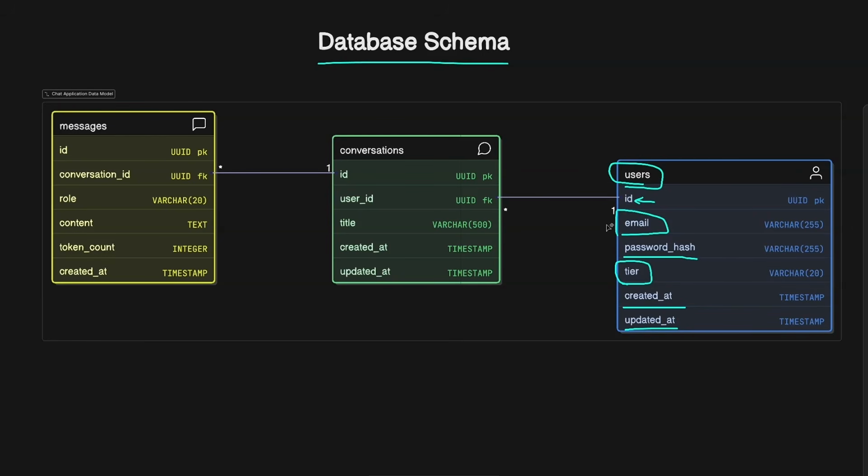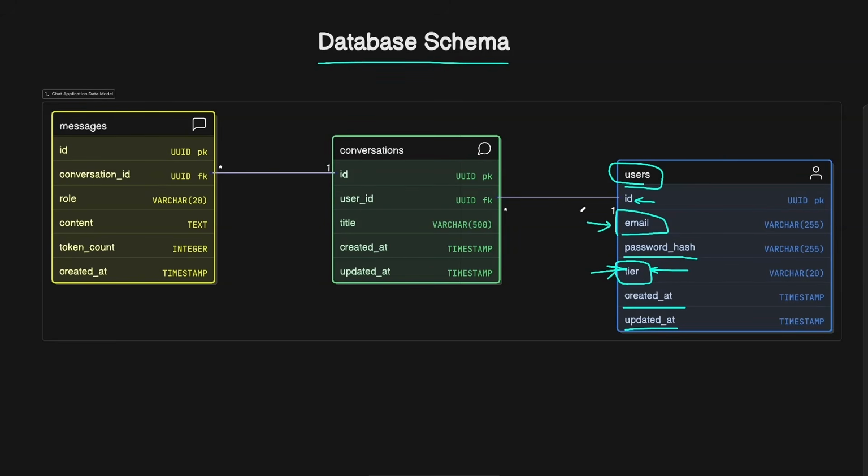But the important parts here is, first of all, the email, which is the identifier other than the ID that we have, and the tier, which is what we will look at. This is the field that we will check before making a request to the LLM. Because if it's a free account, let's say, and they run out of the tokens, then we need to check this first before allowing them accessing the LLM or blocking their access and telling the user to come back after some period or to upgrade to a better plan.